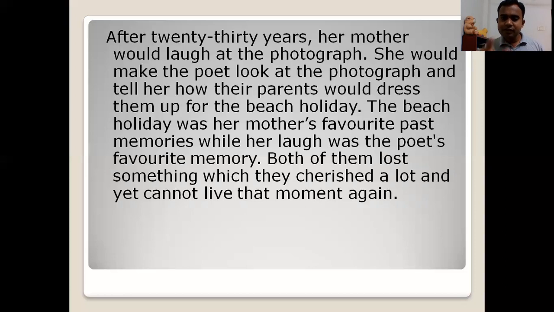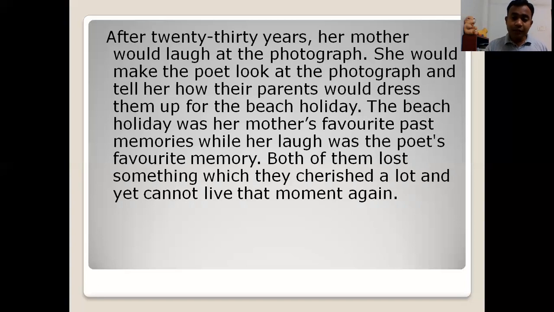But for the poet, the best favorite memory was when she used to look at her mother laughing by seeing this photograph. When mother used to laugh by seeing the photograph, that laughing of the mother was the favorite memory of the poet. Both of them lost something which they cherished a lot and yet cannot live that moment again.